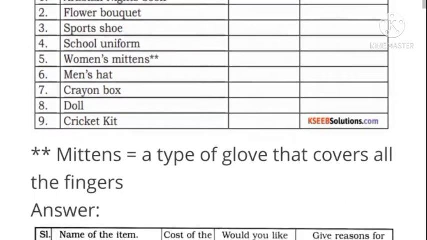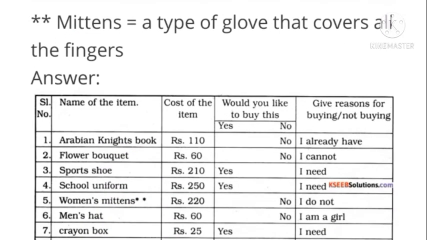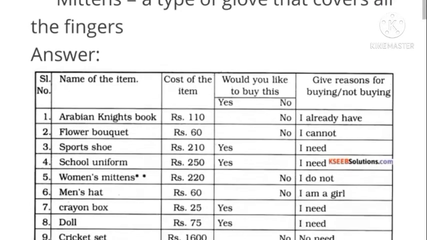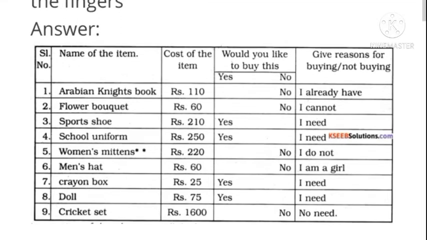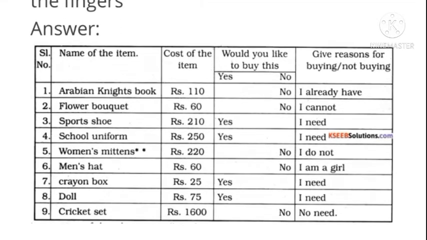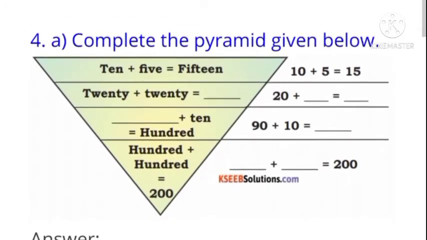Mittens means a type of glove that covers all the fingers. Now, the cost of all the items is given here. Would you like to buy? If yes, yes. If no, no. Why? You have to write. Now complete the pyramid given below.